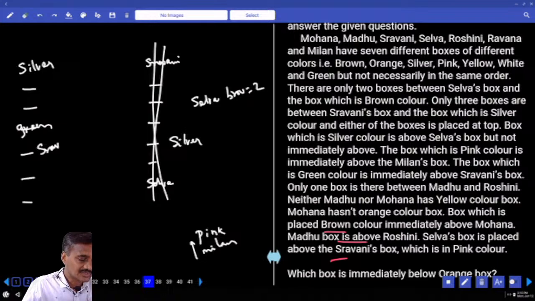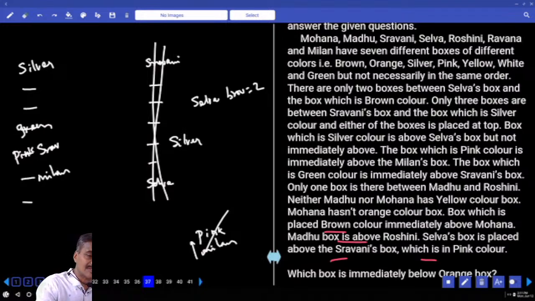Isn't it? Above Shravani. Then what are the possibilities we have? Shravani's box which is pink in color, and pink is this person Milan, isn't it? Because pink and Milan must be adjacent to each other, and Selva and brown there must be exactly 2. We cannot take Selva at this place, isn't it? Selva must be above this one, hence Selva is here.